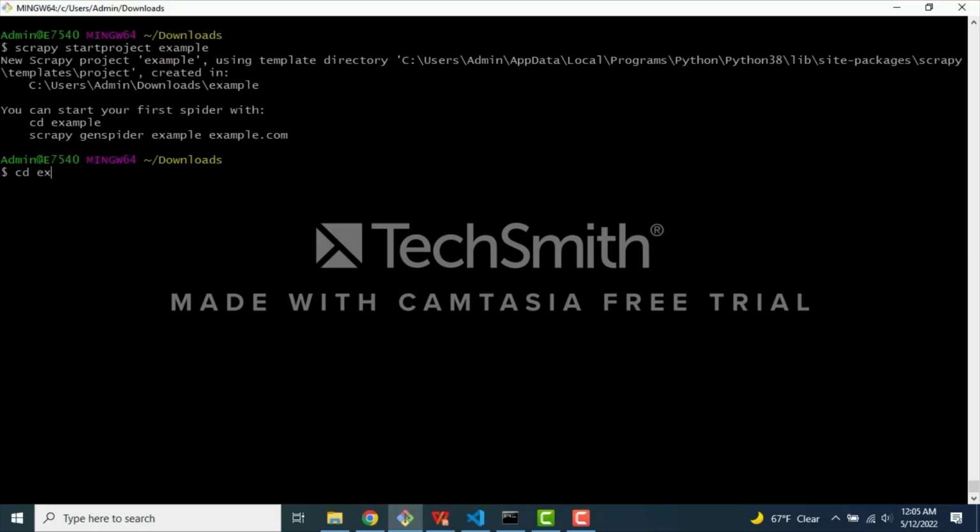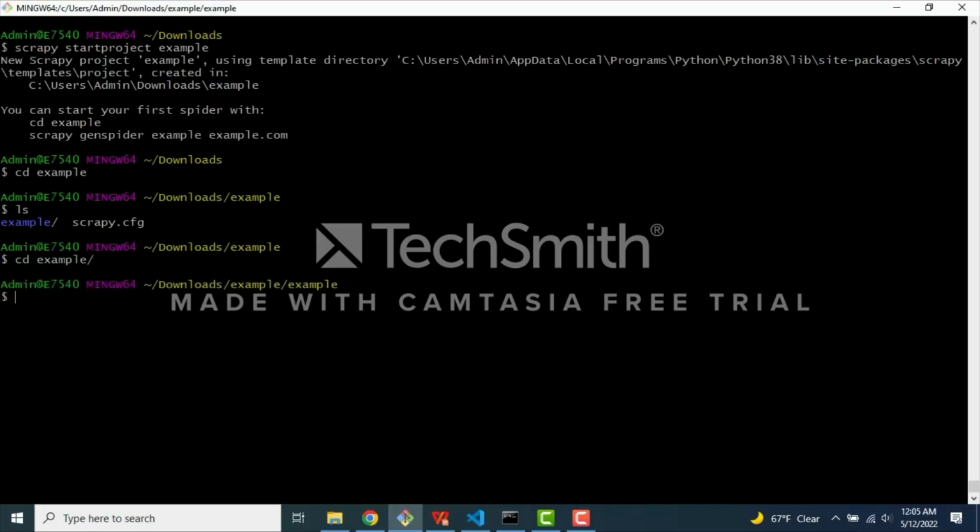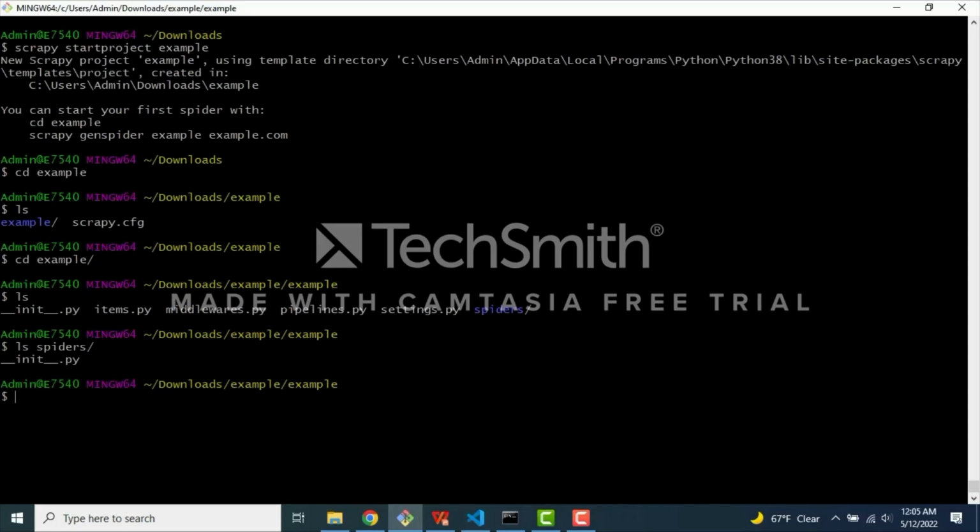And then if you go into the example project, you're going to see that there's a scrapy config. This is just a general project configuration settings that you can change. And then you're going to see a couple of different items. You're going to notice that the spiders folder is empty, and that's because we don't have any spiders that we have built yet. So to generate the basic spider, we want to follow the instructions that are outlined here: scrapy genspider example. Well, we have to call it something different, so I would call it example_scrapy. And then we want to give it the website that we're going to be scraping.